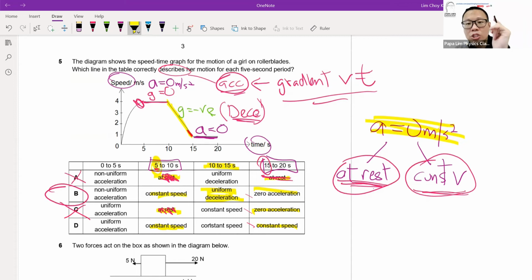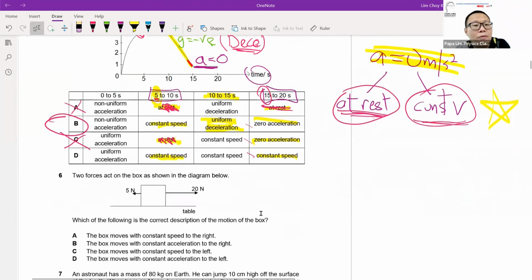So the check to identify the motion is actually very, very important. If you're still quite confused about this particular section, you can pause the video and rewind back about 10 seconds to see how I derived the motion for time 5 to 10 seconds and 15 to 20 seconds, these two intervals.